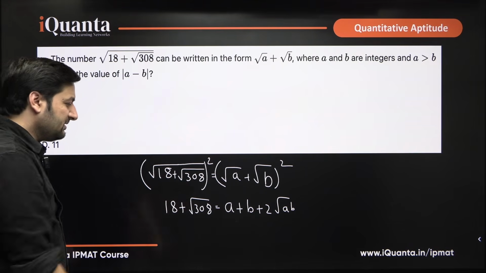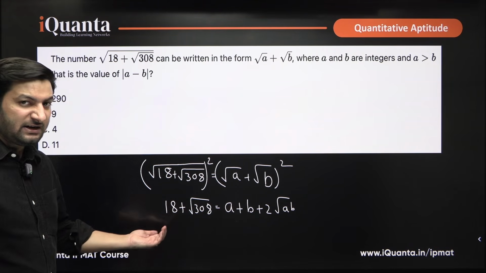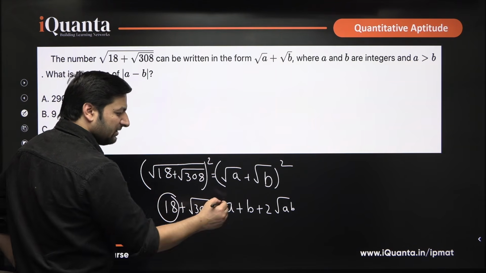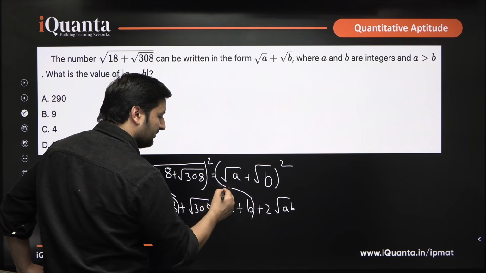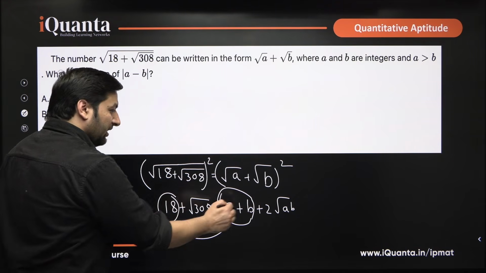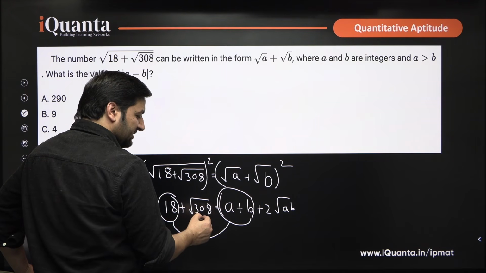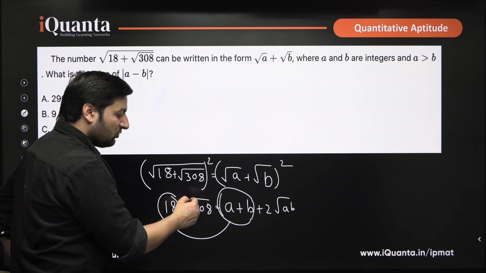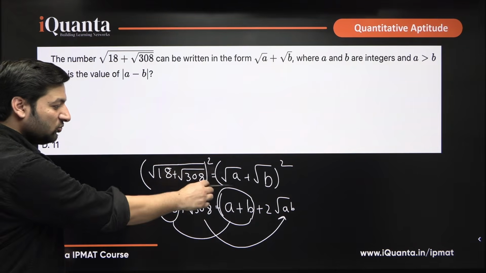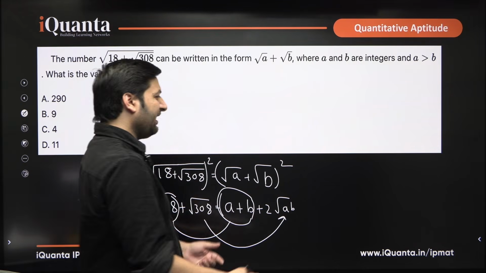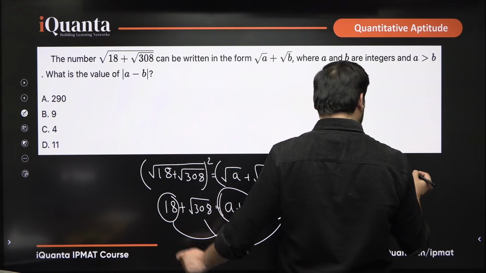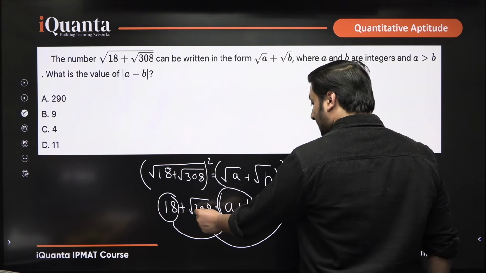In such cases, what you have to do is look at the left hand side, right hand side. In the left hand side, this is integer value. In the right hand side, this is integer value. So, these two can be compared. The other two terms here, this is not an integer, it is root 308, and another thing that we have in the right hand side is this 2 root ab, which can be compared. So, can I write a plus b as 18, and this is root 308.